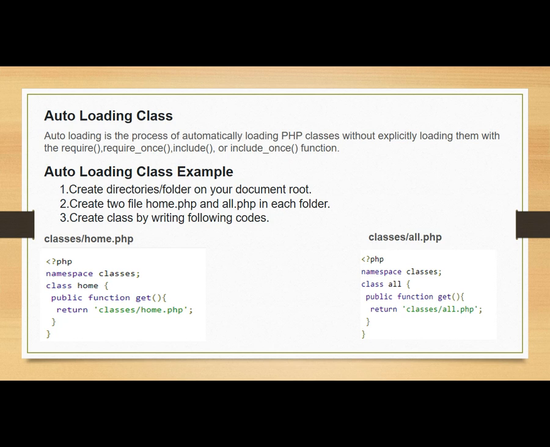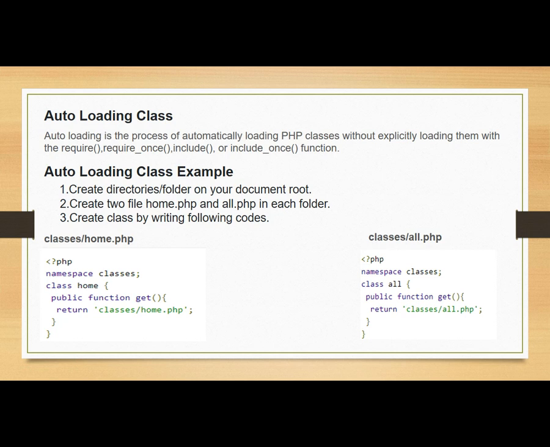Auto loading class is a type of procedure in which all the classes will automatically load without calling special functions like require, require_once, include, include_once, etc. No need to write these functions for invoking other files. That is the functionality of auto loading class.